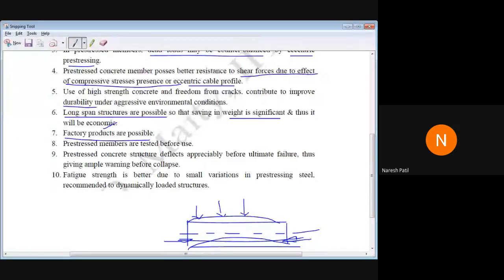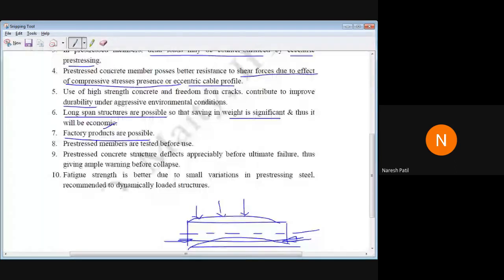So here there is no need to construct the members on site. The members can be constructed in a factory or in a workshop. They can be transported to the site, and then erected and constructed on site. Okay, so that is the reason. If the facilities are not available on site, there is no problem.